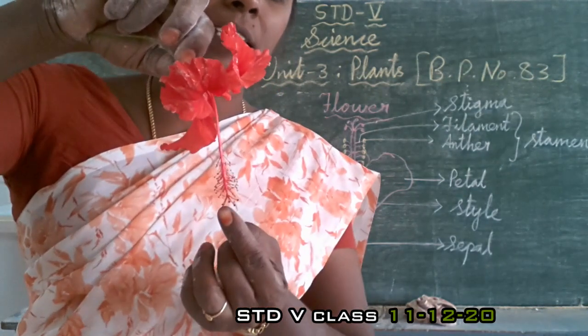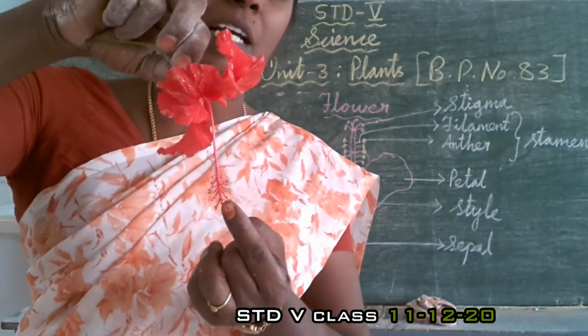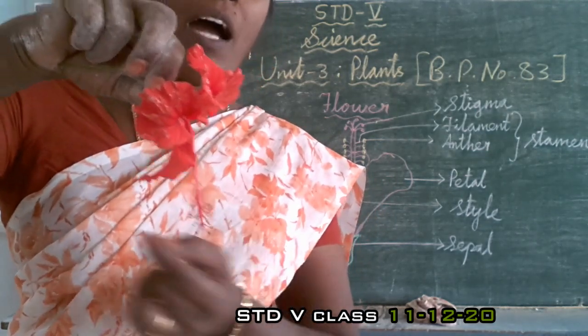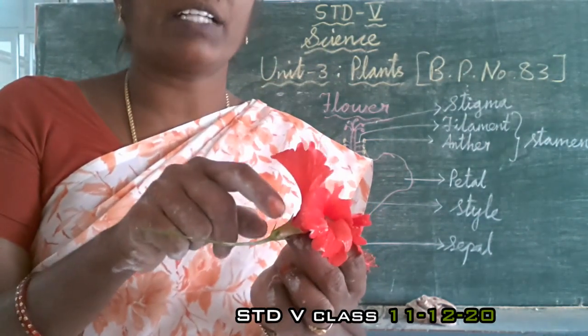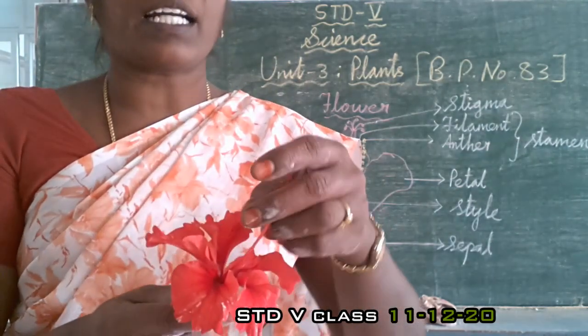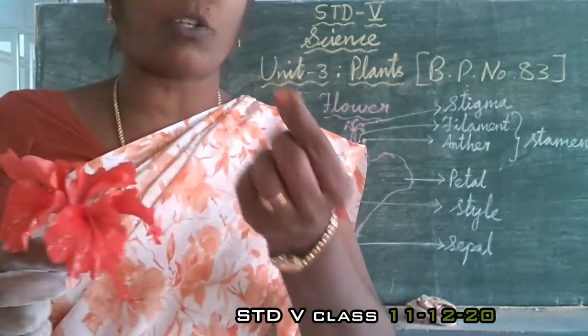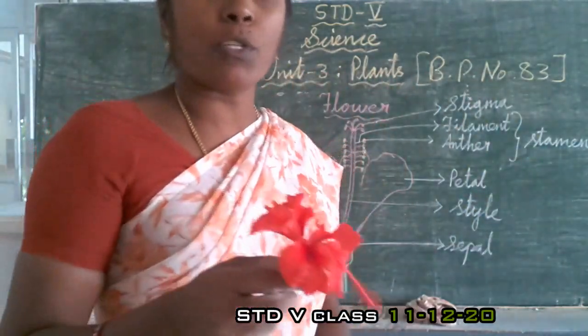Then at last the stigma, you can see it is red colored and tiny. That one is the stigma, and here that green color is the sepal. This style is attached to the ovary inside. Inside that ovary, ovules will be there.